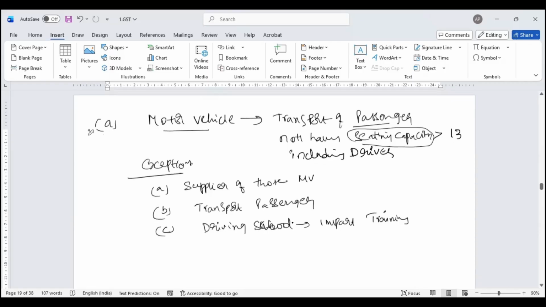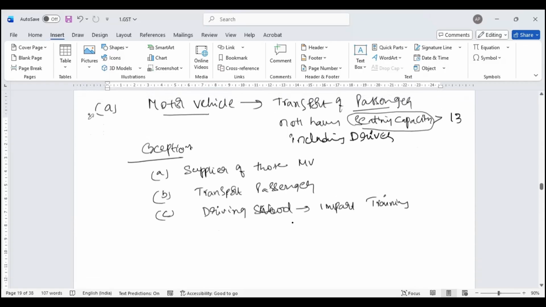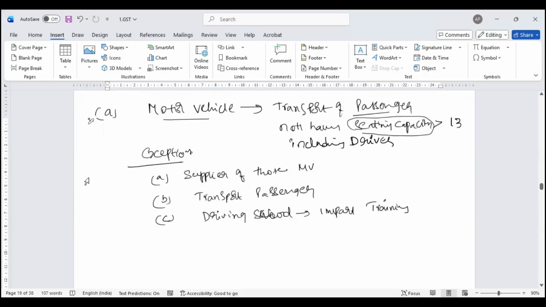Moving further. So one question, sir. Yes, sure. If we hire a motor vehicle and use it for business, in that case, can ITC be claimed? It'll come a little later. Clause C touches upon it. Okay. You're ahead of me, I'll explain the rules. First is I buy. Now this is your purchase.